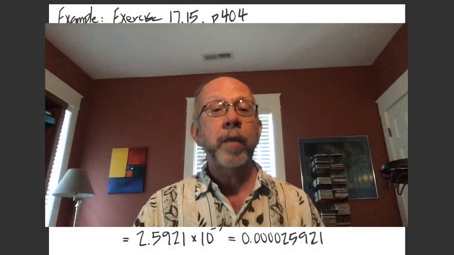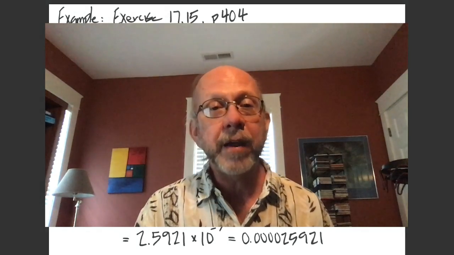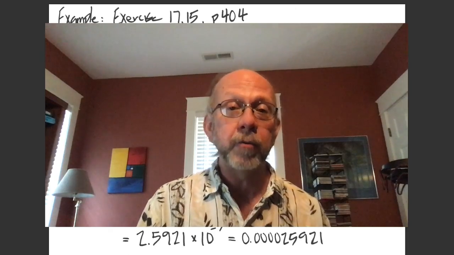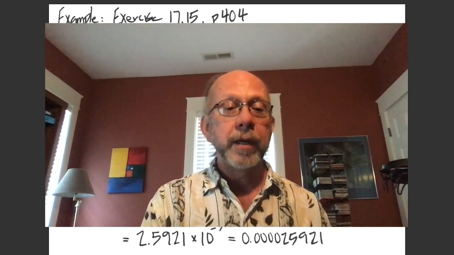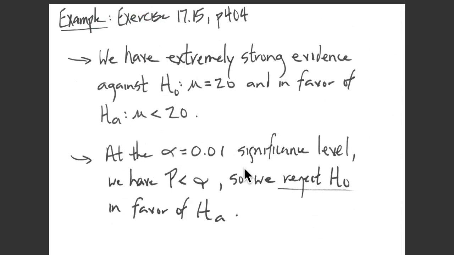And also recall that small p-values count as evidence in favor of the alternative hypothesis, and the smaller the p-value, the more in favor. And so this guy here is very strong evidence against the null hypothesis and in favor of the alternative that mu is less than 20. So I've simply recorded that observation here.